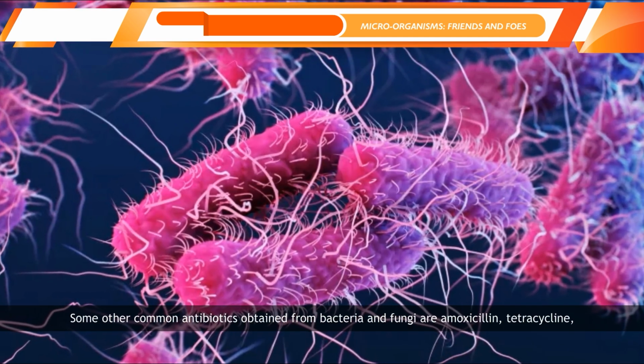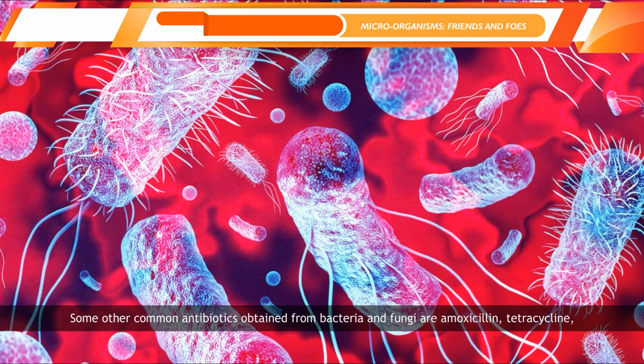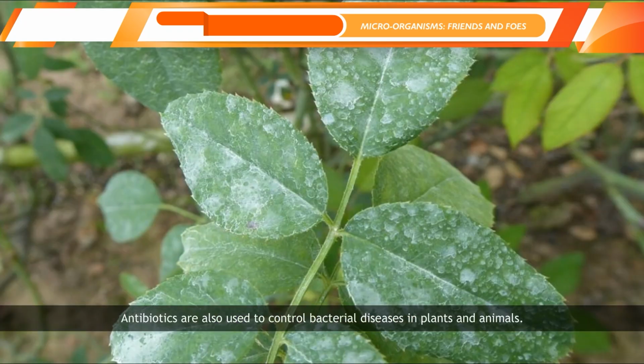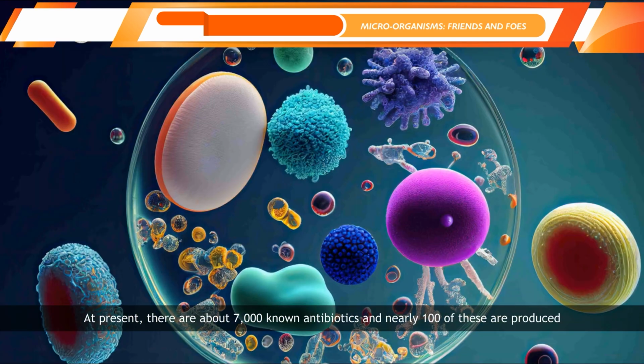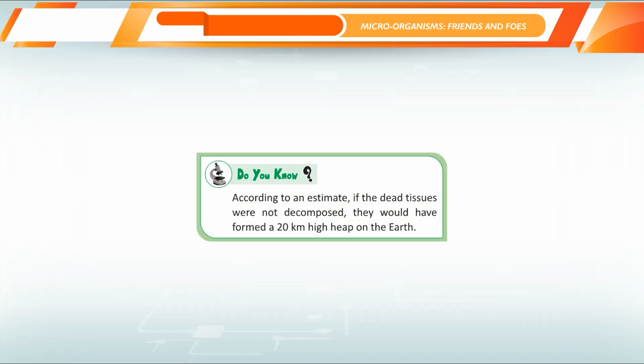Some other common antibiotics obtained from bacteria and fungi are amoxicillin, tetracycline, streptomycin, and erythromycin. Antibiotics are also used to control bacterial diseases in plants and animals. At present, there are about 7,000 known antibiotics and nearly 100 of these are produced commercially by the microbial fermentation process. According to an estimate, if the dead tissues were not decomposed, they would have formed a 20 kilometers high heap on the earth.